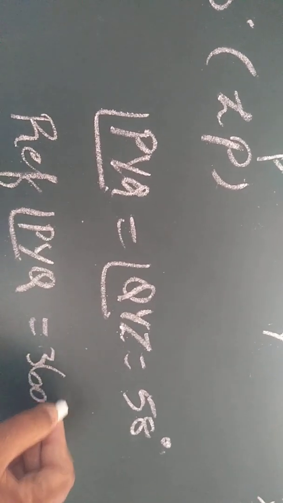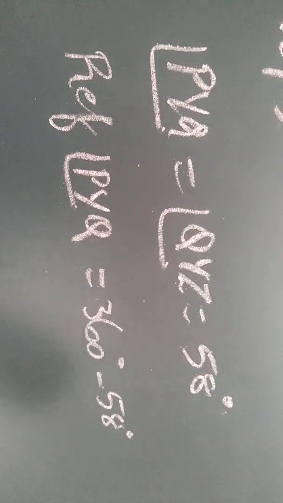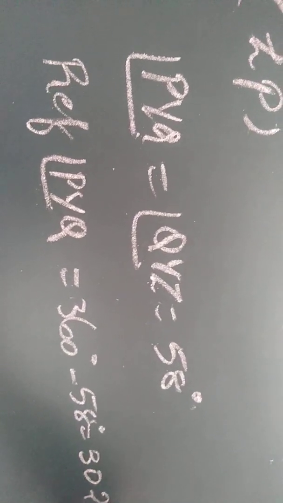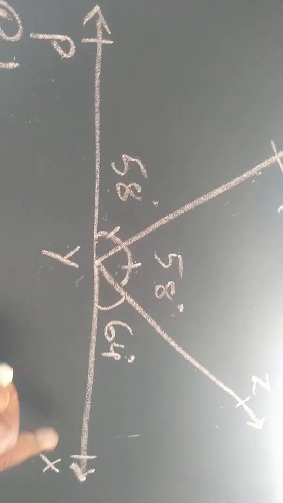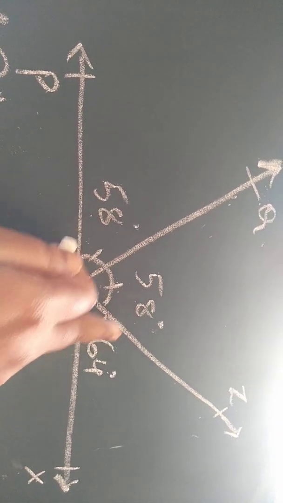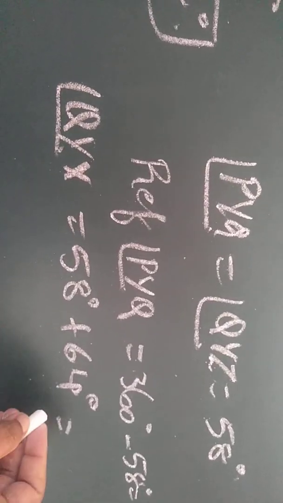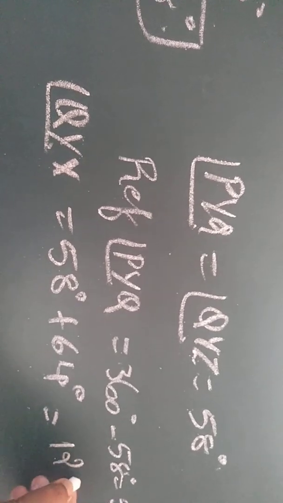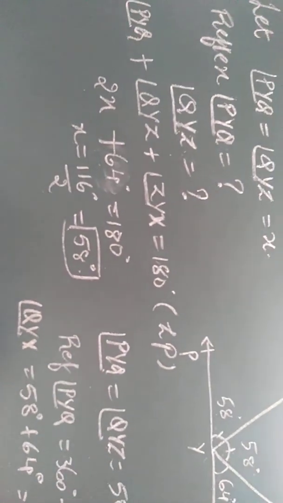So 360 minus 58 degree, which equals 302 degree. Next they have asked angle QYX, which means QYX is the sum of these two angles, hence I should add these two angles. 58 degree plus 64 degree is 122 degree. Okay children, this is the sum here.